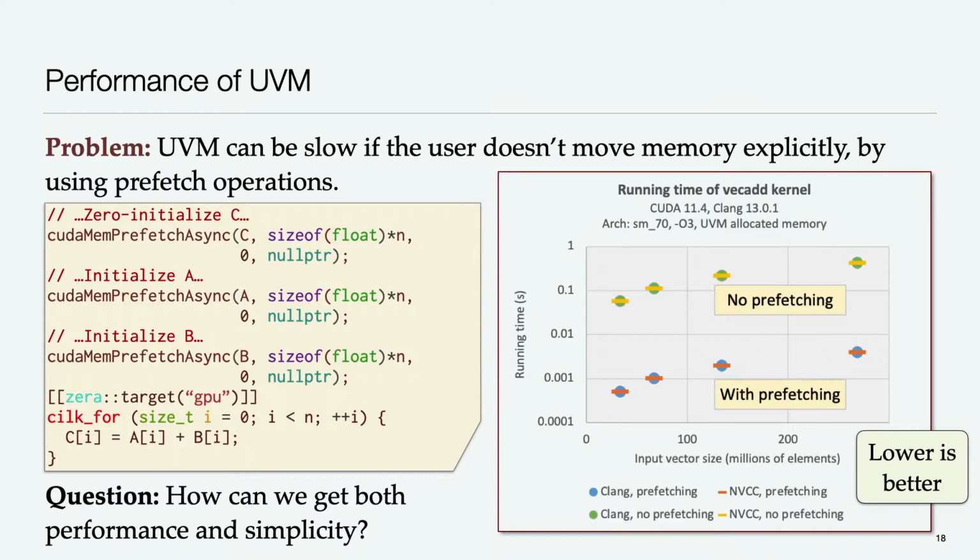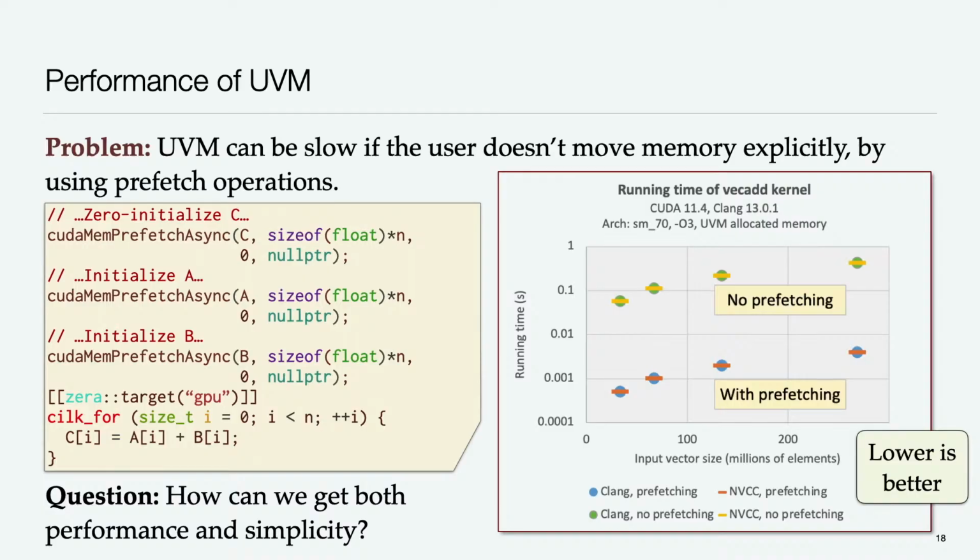And they're not wrong. UVM can be very slow unless the user steps in and does something to explicitly move memory around, such as insert prefetch operations. And by slow, I mean the performance difference can be 100x, just letting the CUDA runtime system move the memory on demand versus performing some sort of prefetching. Now, if you're asking the programmer to insert prefetch operations all over the place, at that point it becomes really questionable. Why are you using UVM at all? Why not just explicitly manage your GPU memory?